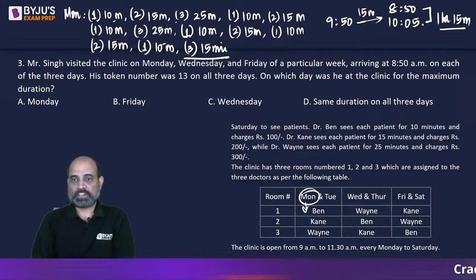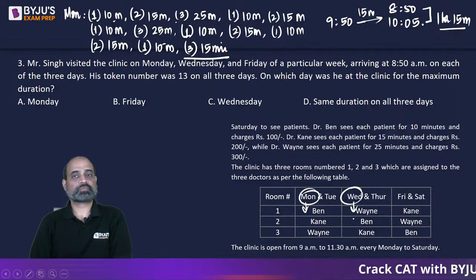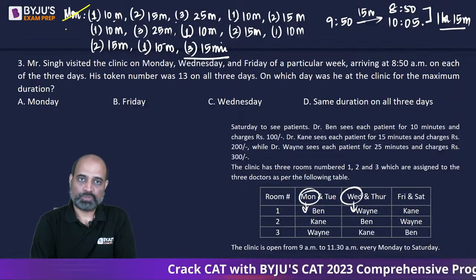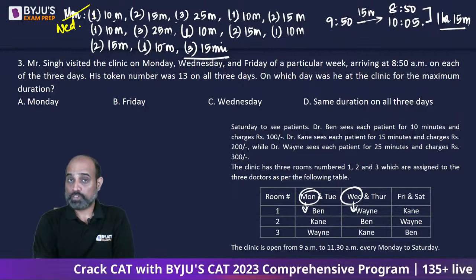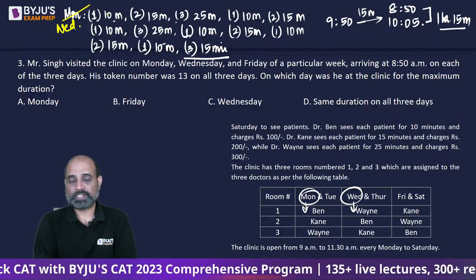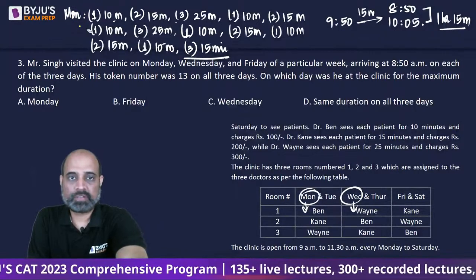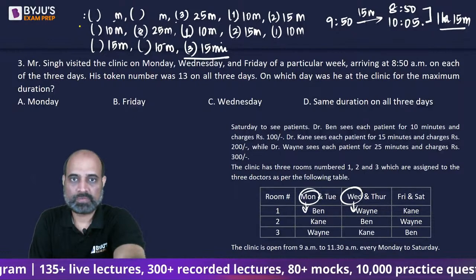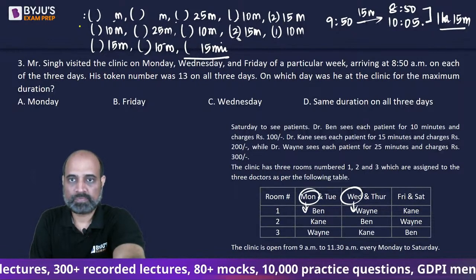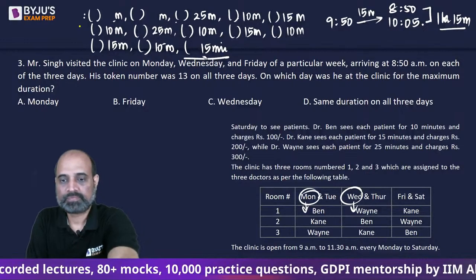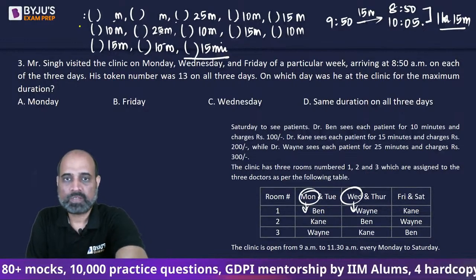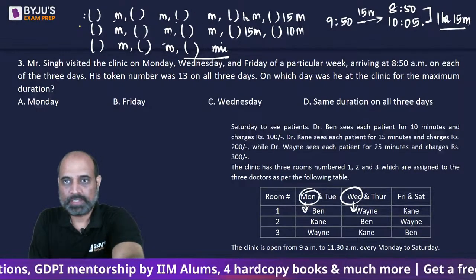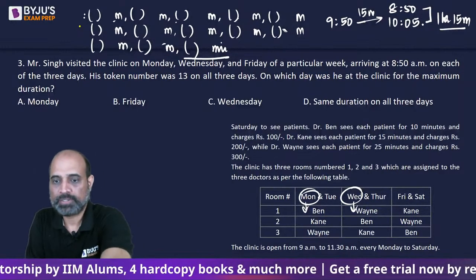So next we will check for Wednesday. Right? So for Wednesday, if we start checking, I'm going to repeat this. The first patient that will enter will be in room number, मैं इसको erase कर देता हूँ. I don't have enough space, so I'll have to rewrite. Better to erase and rewrite.